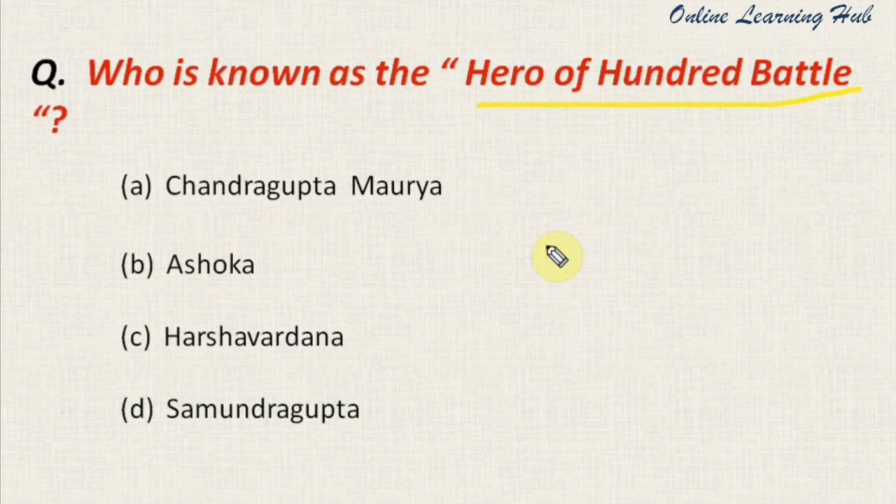And the options are Chandragupta Maurya, Ashoka, Harshavardhana, Samudragupta. And the right answer for this question is number D, Samudragupta. So Samudragupta is known as the hero of 100 battles, and he is also known as the Napoleon of India. Remember this one also, it's very important.